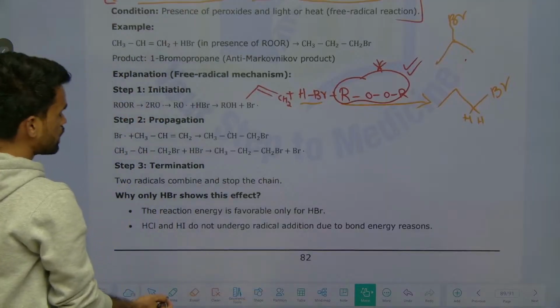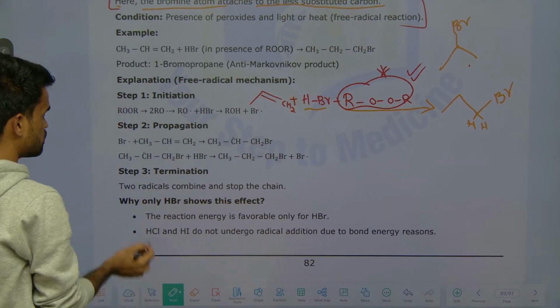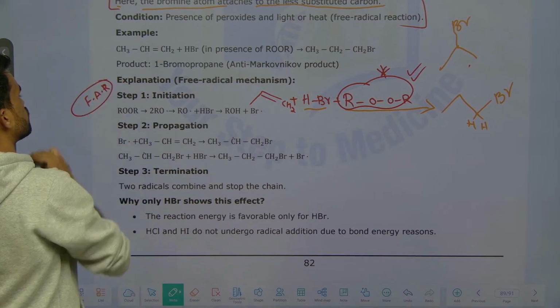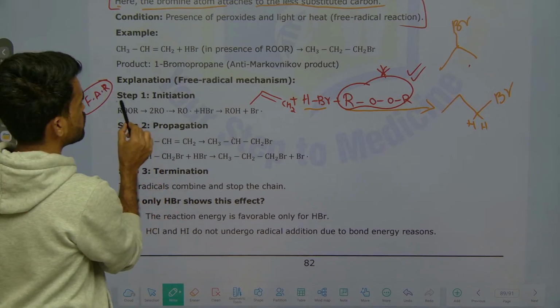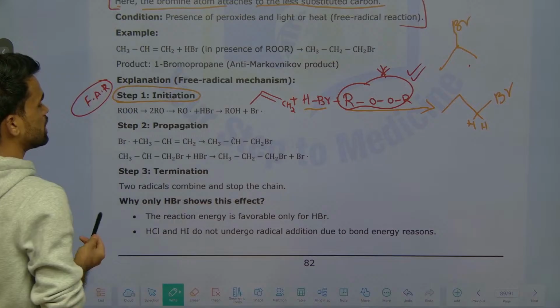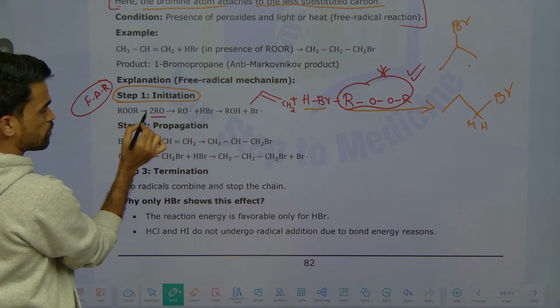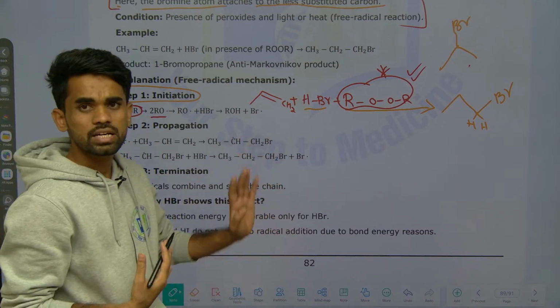So look here, it follows a free radical addition mechanism. What mechanism? Free radical addition mechanism, addition reaction, free radical addition reaction. So what does it say? Step 1, initiation. What is that initiation step? See, two RO radicals are formed from this peroxide. So what is the duty of this peroxide in the reaction?